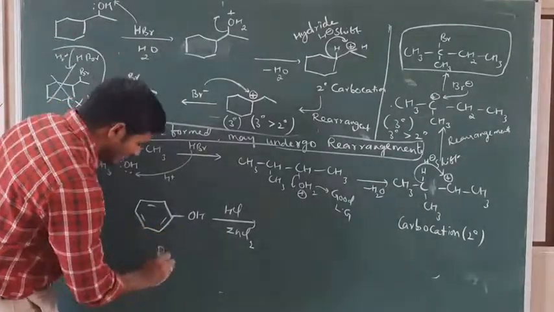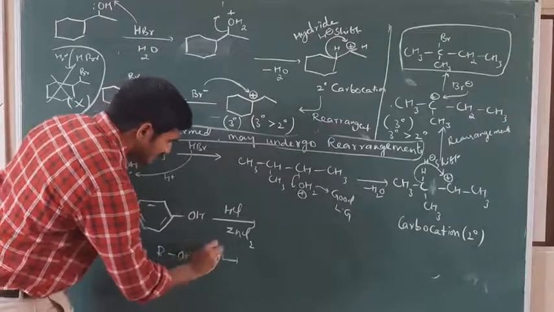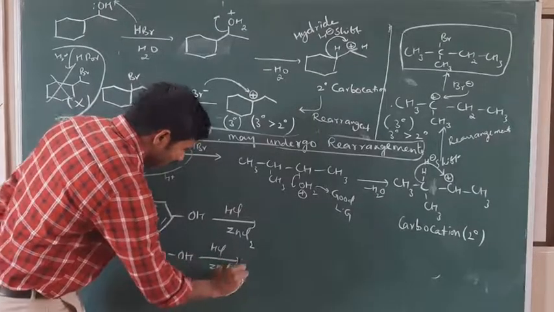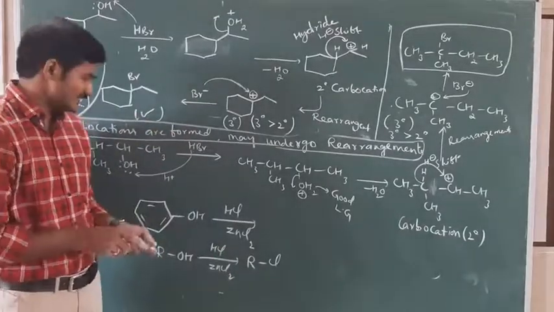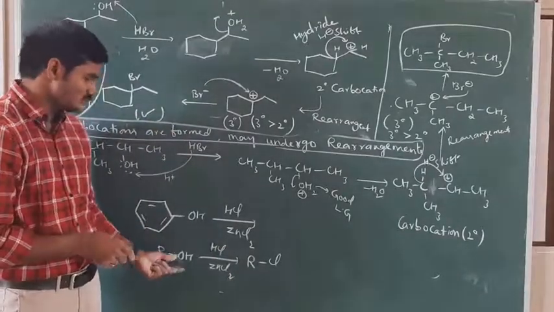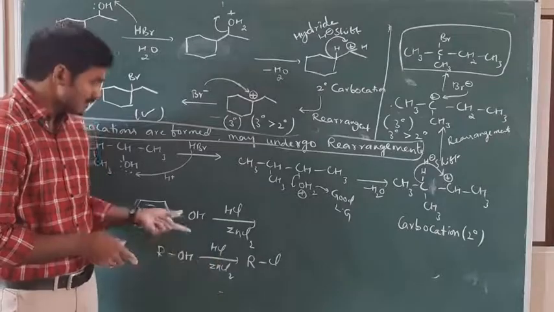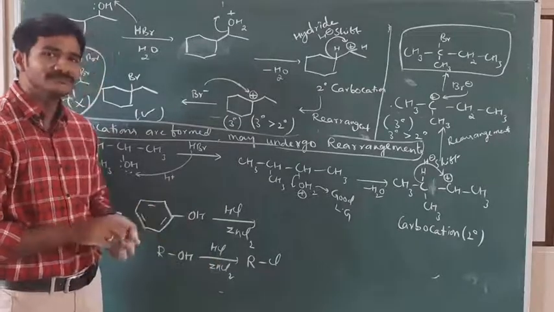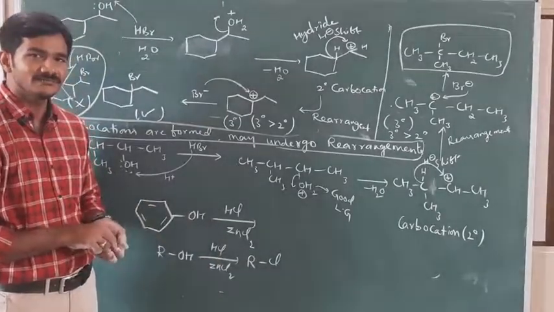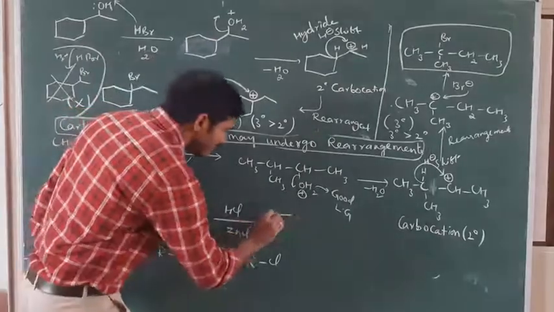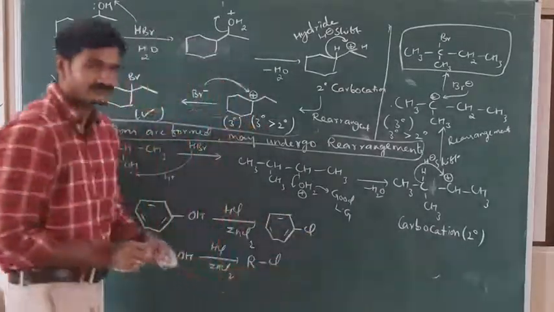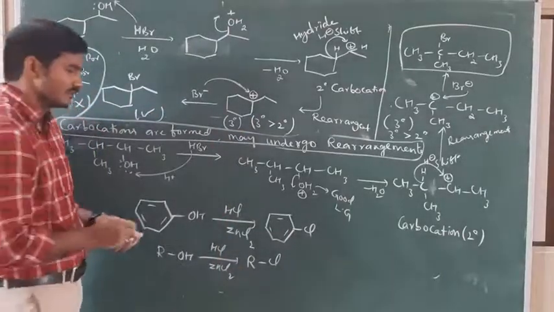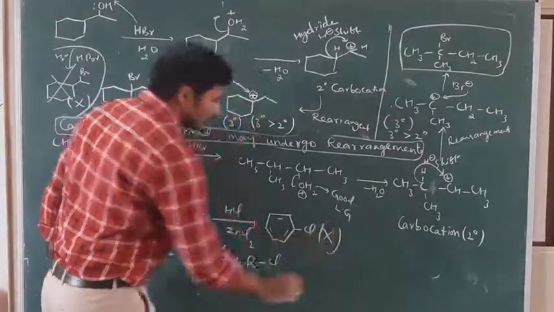If I take ROH and add HCl and ZnCl2, we get RCl. Now, do you think that, like an alcohol, OH can be replaced by Cl in phenols? Can we get this type of product by replacing OH with Cl? Can we get like that? Absolutely no, we don't get this one.